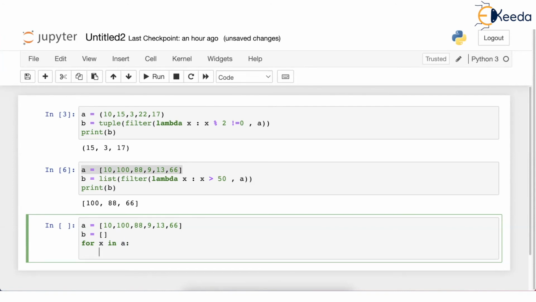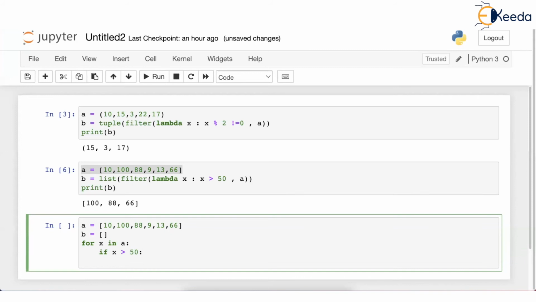And now you put an if inside because you want to inquire whether the value you are inspecting right now is greater than 50. So if X is greater than 50 colon, remember the grammar, then you have to take this X in B because B needs all values greater than 50. So you write B dot append. Yes, you are appending a new value in the list. And which value?